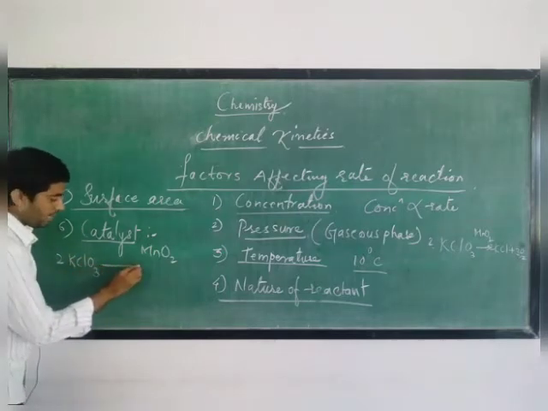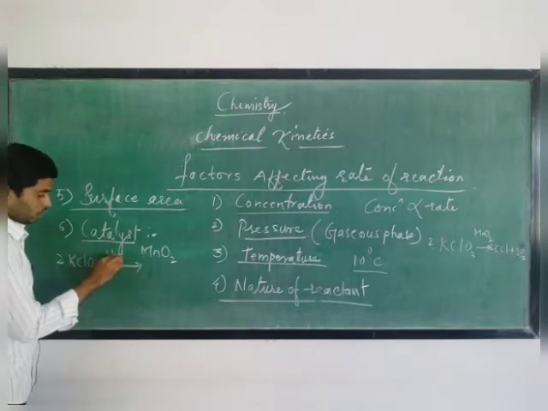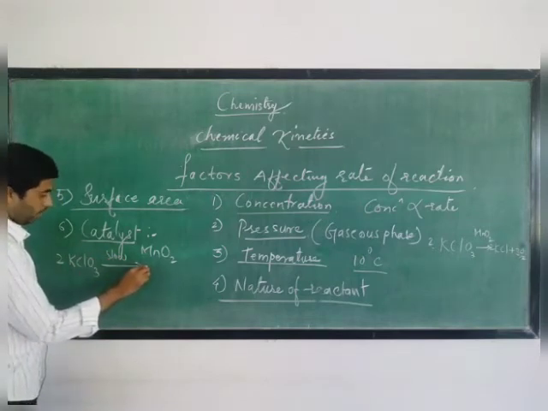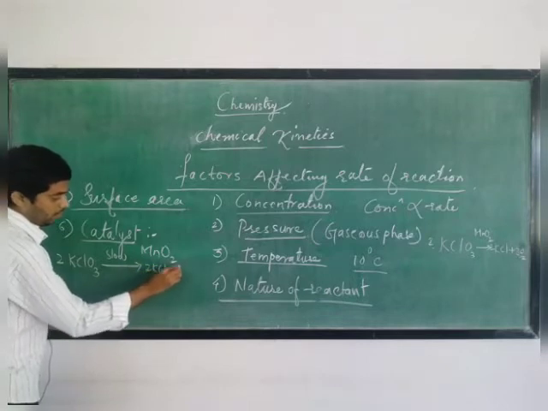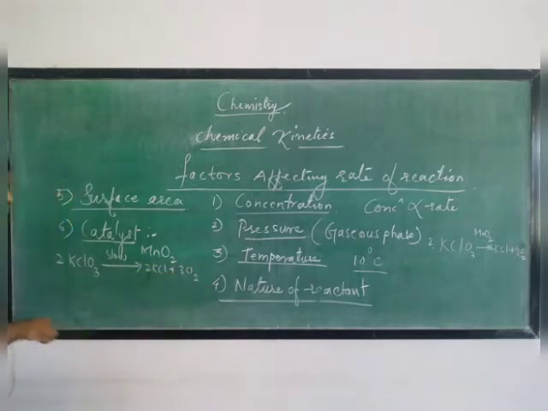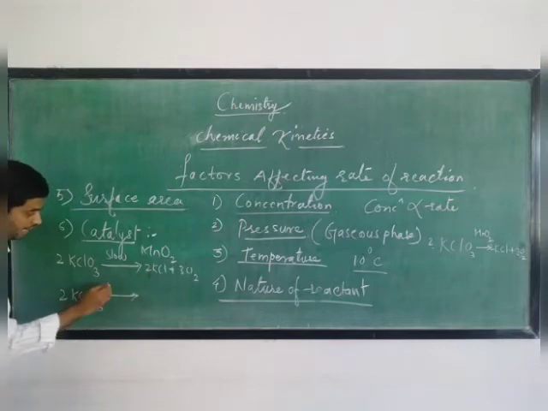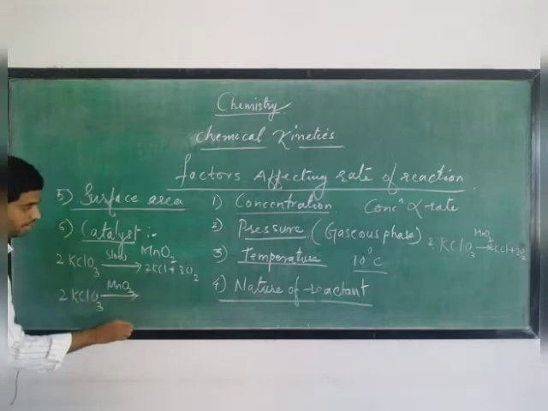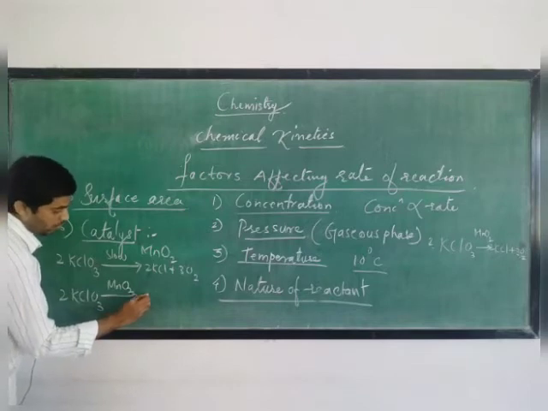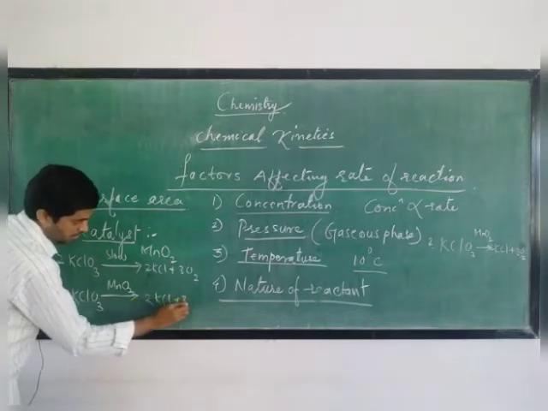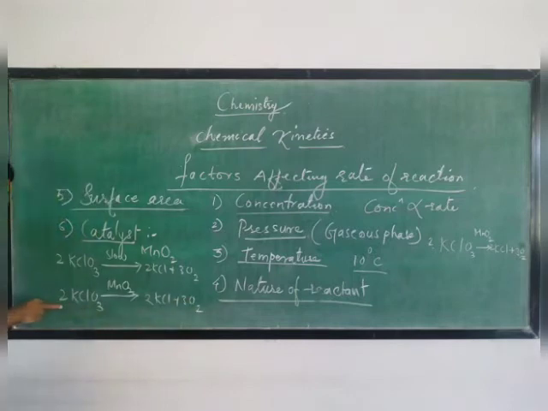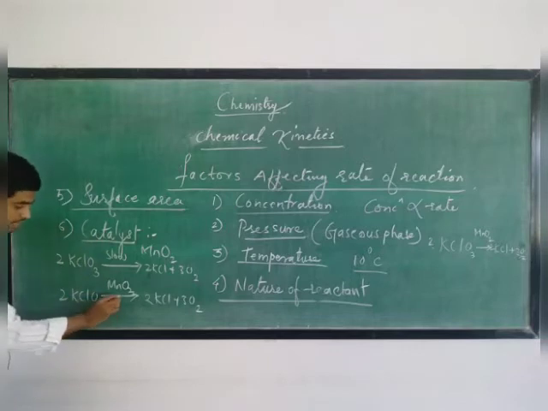Decomposition of potassium chlorate at room temperature is a slow reaction, and it gives 2KCl plus 3O2. If in this reaction we add manganese dioxide, MnO2, the reaction becomes fast and gives the products 2KCl plus 3O2. This is decomposition in the presence of catalyst and this is decomposition in the absence of catalyst. This reaction is fast and this one is slow.